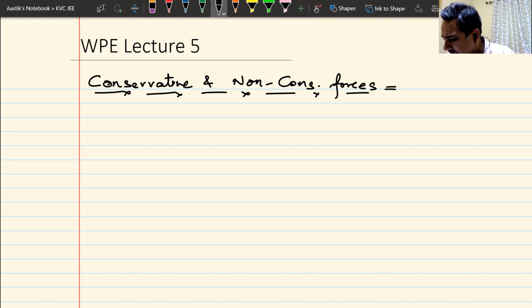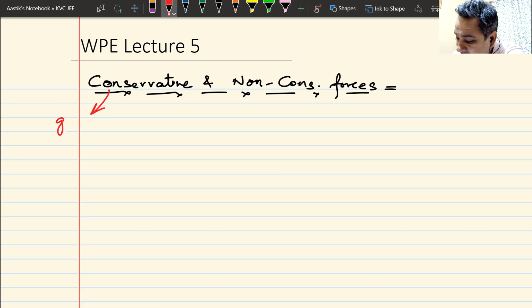Let us start with what I mean by conservative force. In order to understand conservative force, let us first look at some examples. Some of the examples of conservative force that you can think of, the very first example is gravity or gravitation. Gravitational force is conservative in nature.